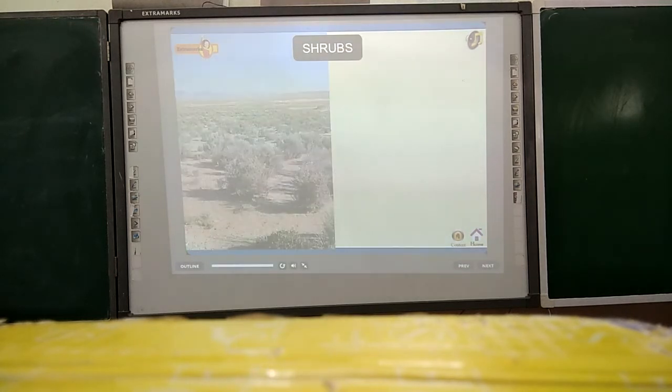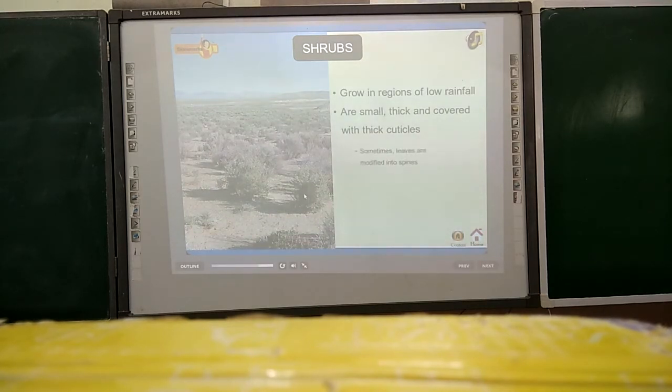Shrubs. The important characteristics of shrubs are: they are grown in regions with low rainfall. They are small, thick, and covered with thick cuticles. Sometimes leaves are modified into spines. They may have thin and fleshy leaves to store water.